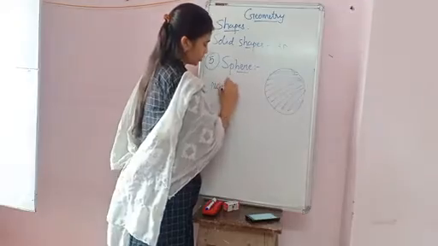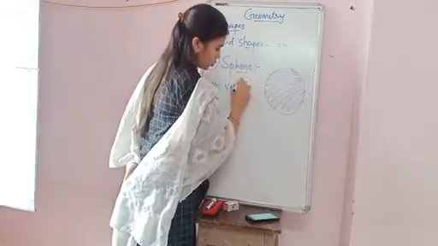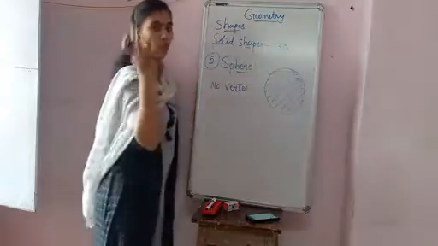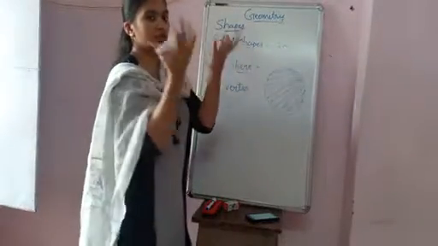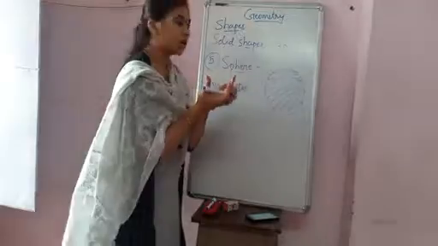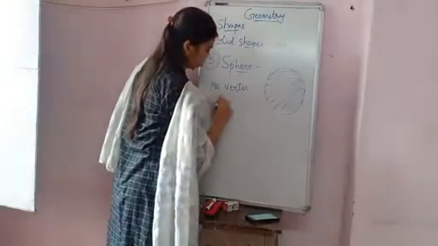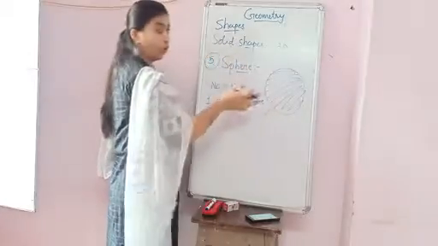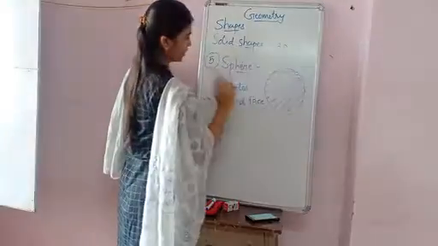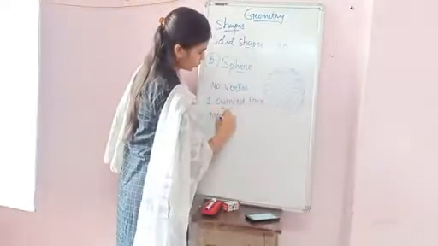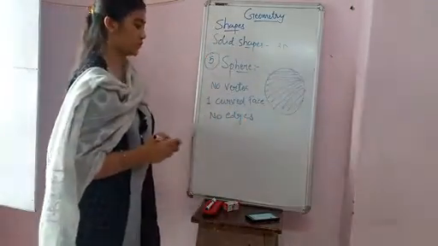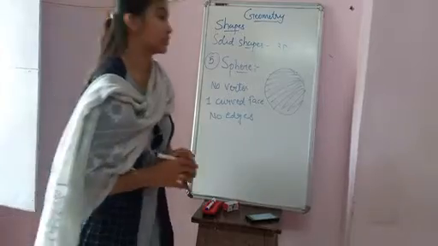There will be only one round curved face. So only one curved face, no vertex, and no edges. So this is the sphere. That will be simpler than the circle.